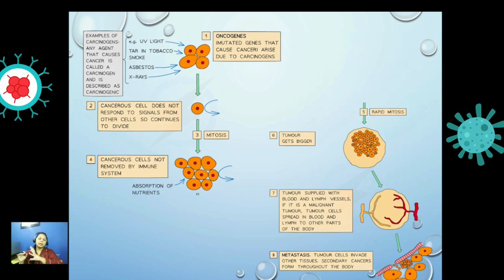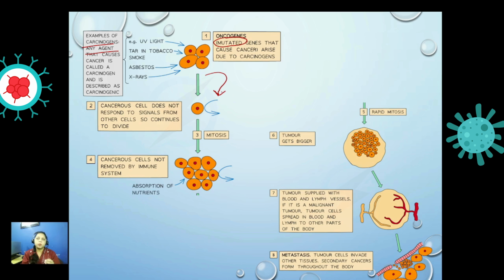Let's have a look at a summary of how the tumor cells are produced. First of all, the carcinogenic agents cause mutation in the genes, and there is formation of a cancerous cell.